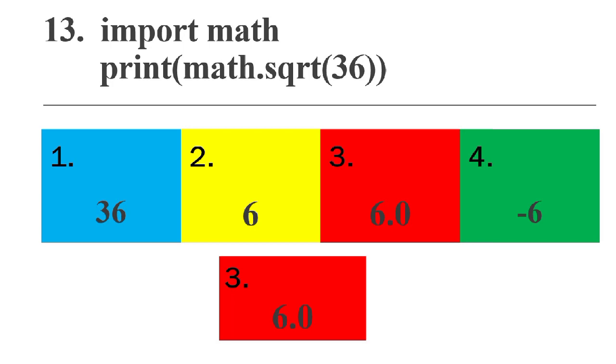Square root function always gives a float value as a result. So option 3 is the answer, 6.0.